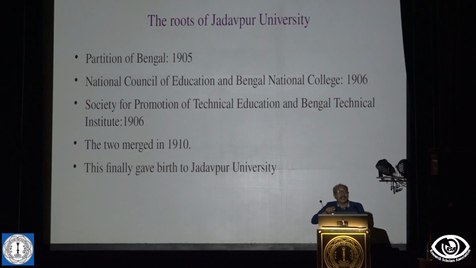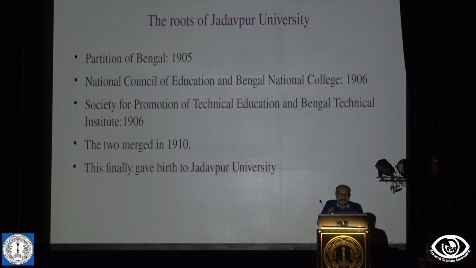But just like the case of the Association for the Cultivation of Science, there was a very strong disagreement, and this National Council of Education immediately broke after its initiation, and the Society for Promotion of Technical Education came up. And they made a college, the Bengal Technical Institute, which is basically something like an engineering college.